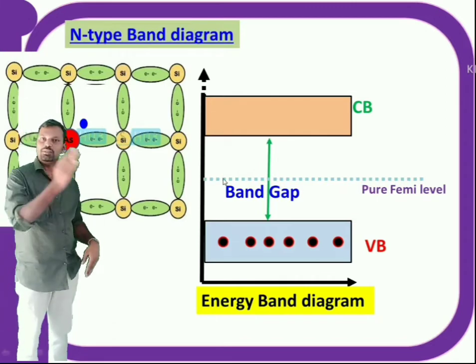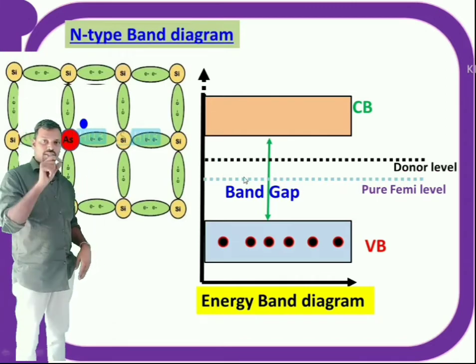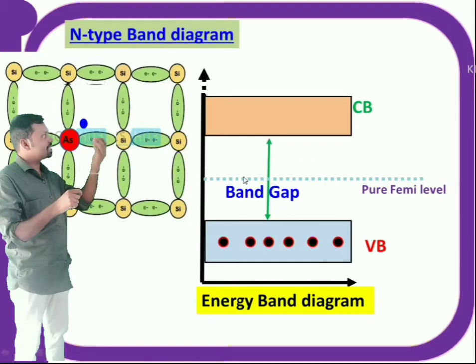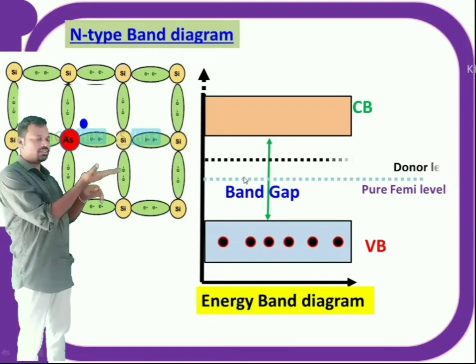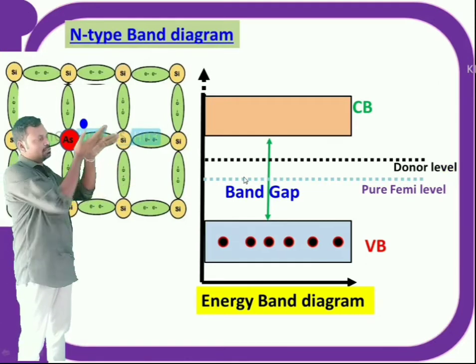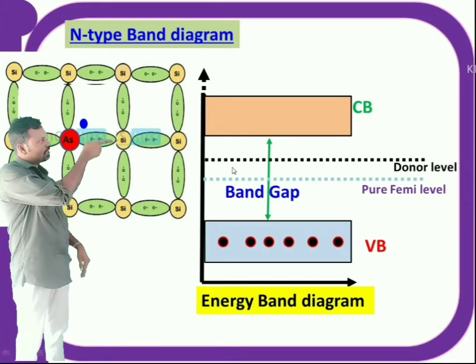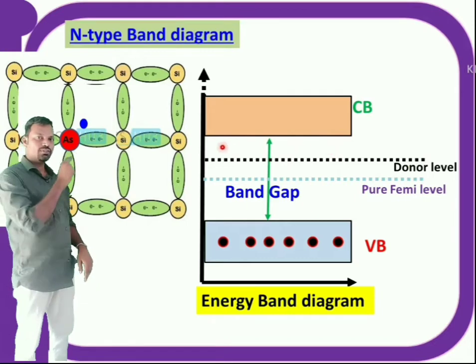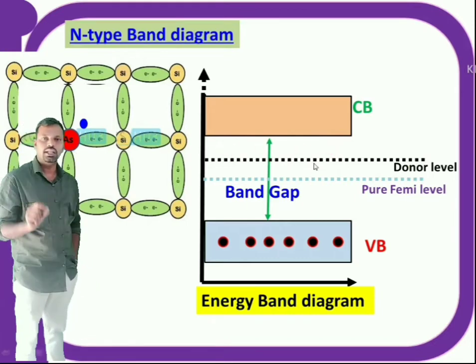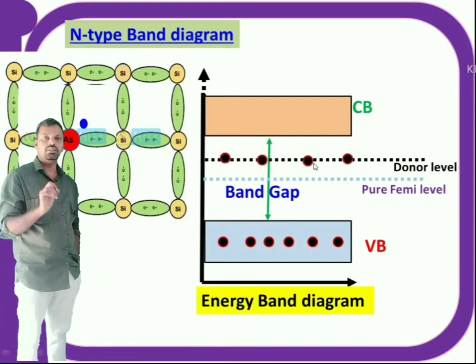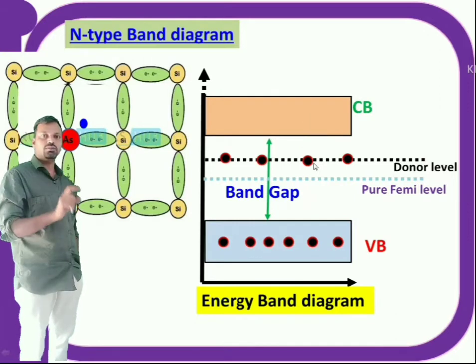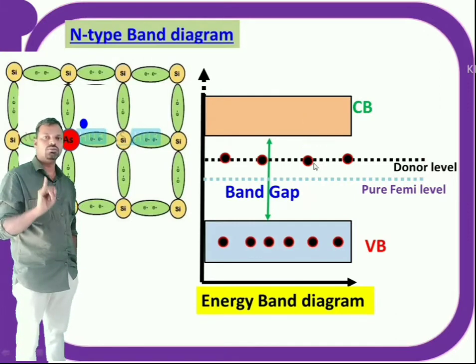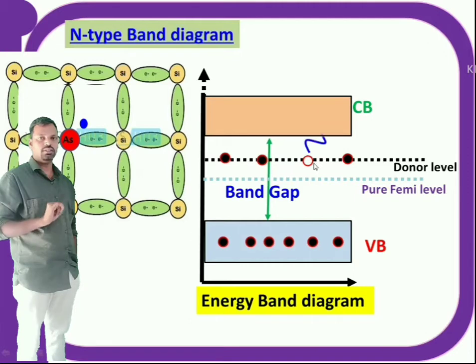Now what I am doing is adding impurity atoms. Each donor atom contributes excess electrons, and with a small amount of energy that electron jumps into the conduction band. That's why the donor level is near the conduction band. So this is the donor energy level, and the electrons from this donor level jump into the conduction band. The outermost shell is now the donor level because there are electrons in the donor level, right?